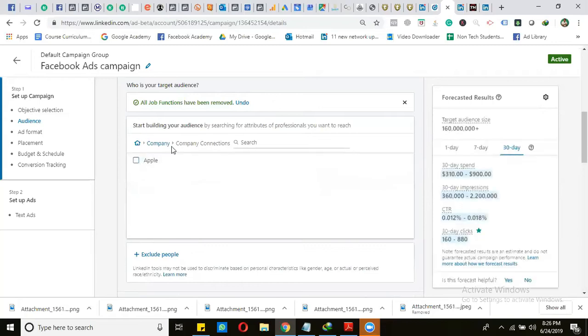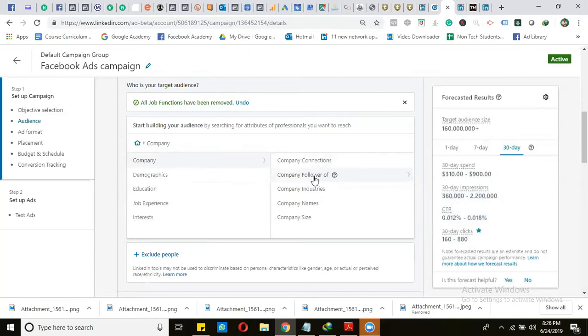Company followers are the people who follow the LinkedIn page of that company. We can select Apple, but it is normally used for our own company. If we want to target our own company followers, we can select this option.